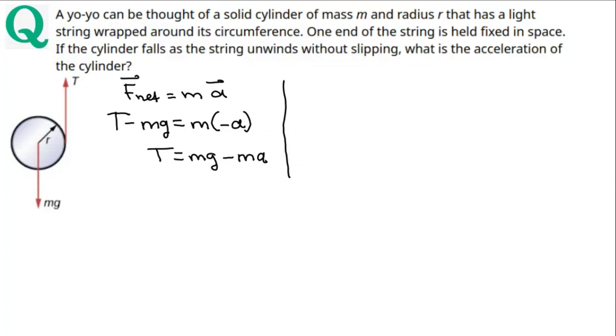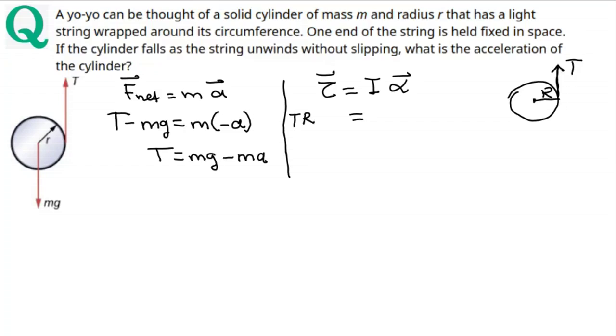Next, we write Newton's second law for the rotational motion. Torque equals I alpha. So this is the system, that's the radius r, and one force upward, named T, lever arm distance is r, and this is the force rotating counterclockwise, positive Tr. And there is another force, which is mg.